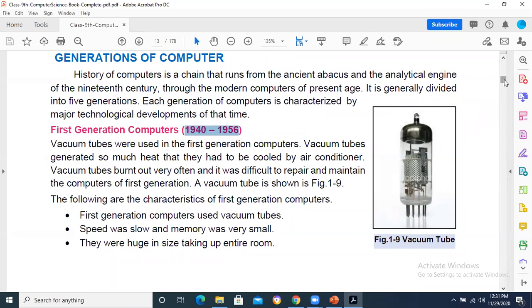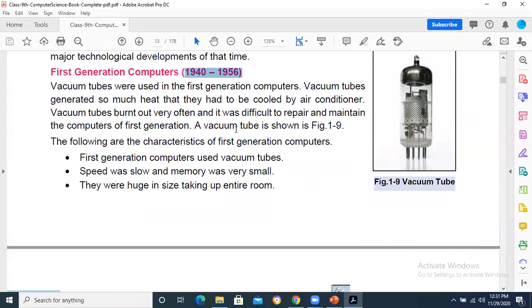If you see over here, abacus was a very ancient, old device. So we are talking about digital computers. When we say generations, we are not considering the analog devices, like the old devices, slide rule and abacus. So 1940 to 1956, this could be asked in MCQs as well. What were the characteristics of those computers?